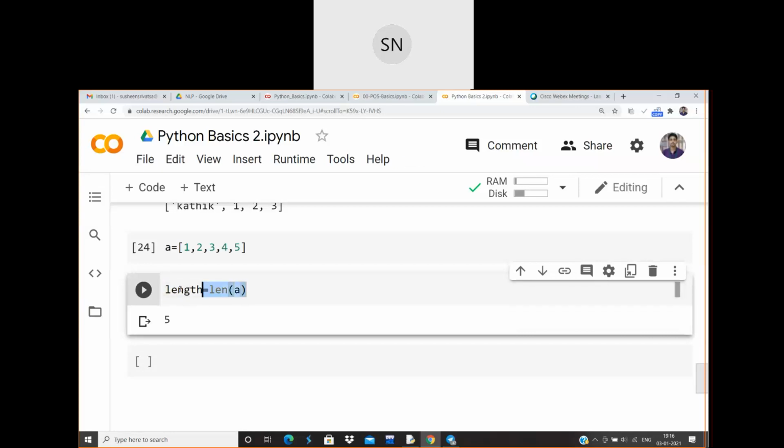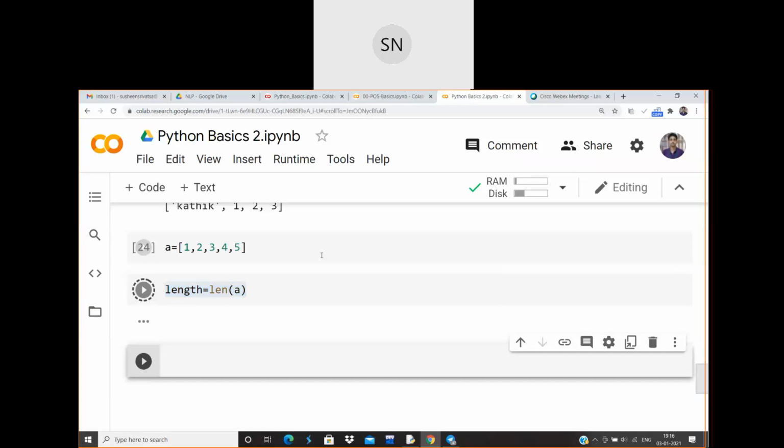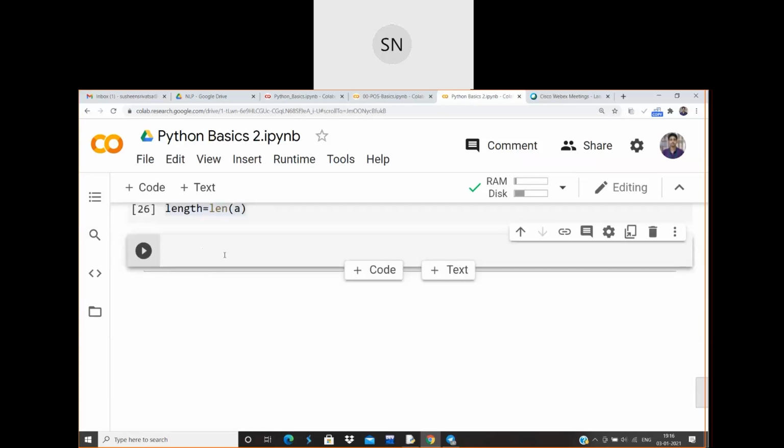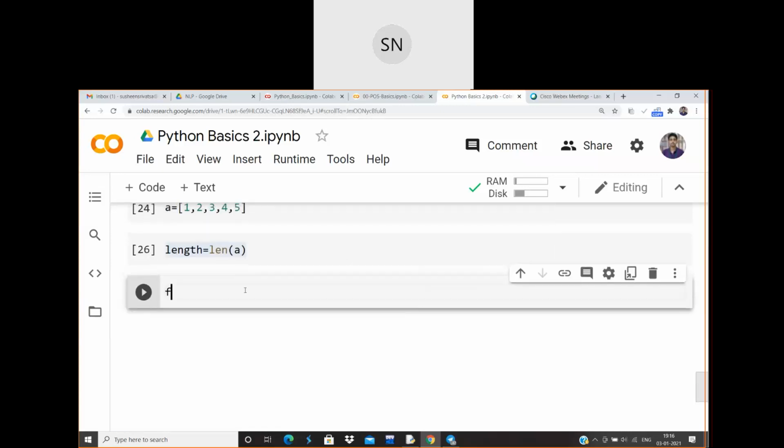Now, sure, Raj, tell me what is the syntax I need to put in order to print. For i in range 0 comma length.